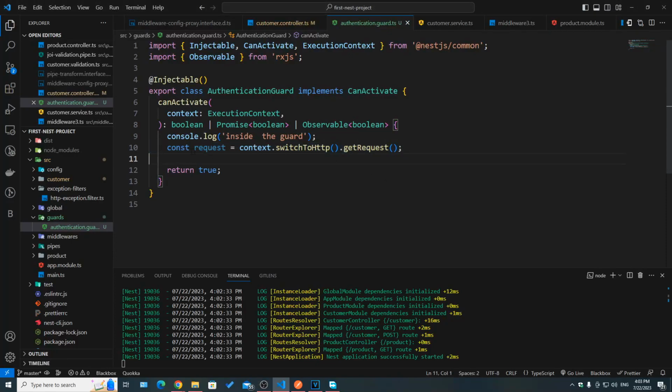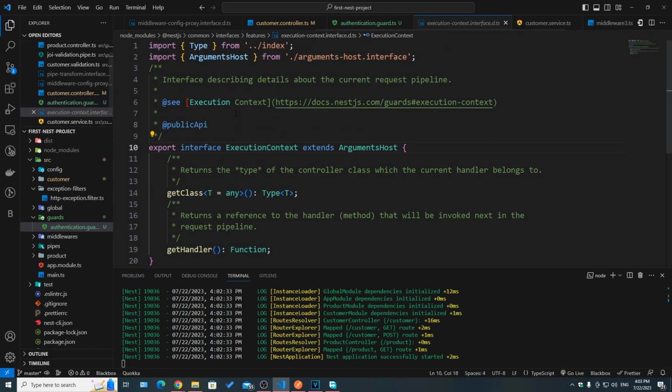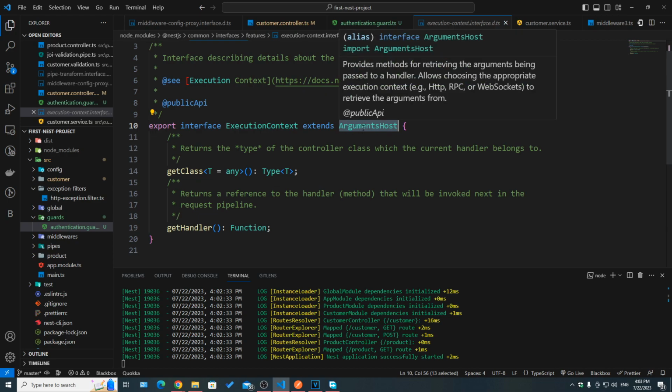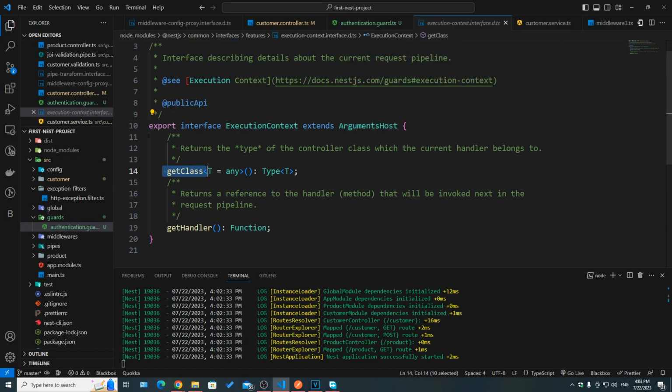Now I added the code that was present, const request, which is retrieving the request from the context. Again, if we take a look at ExecutionContext, we can see that it's an interface that extends ArgumentsHost, which we've seen in a previous video, which I'm going to talk about again. We can see that we have a getClass, and then we have a getHandler function, which returns the handler method, or a reference to the handler method, that will be invoked next in the request pipeline, which was the advantage we talked about.